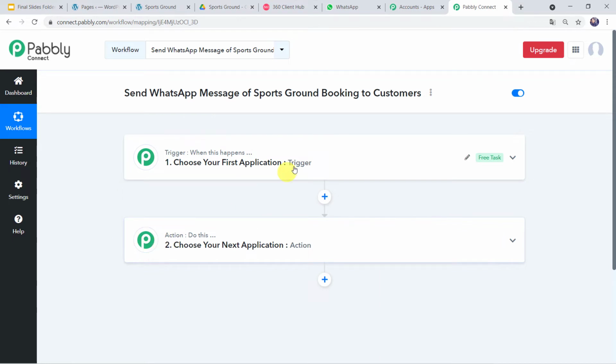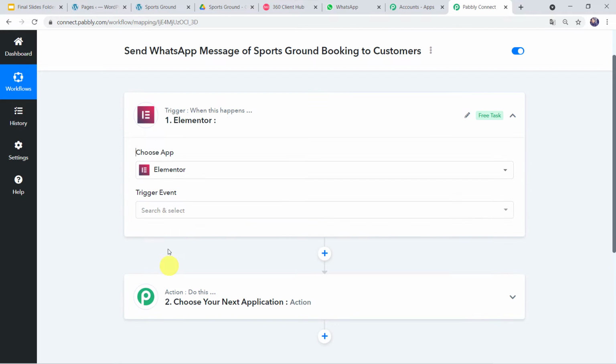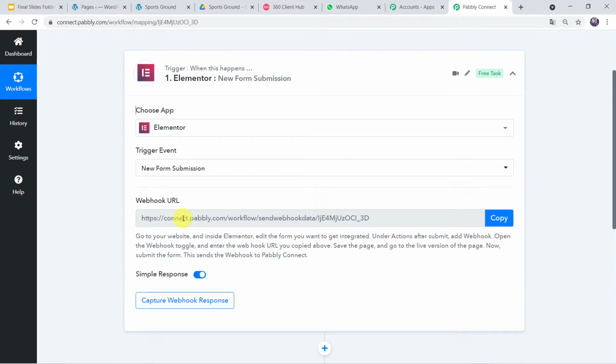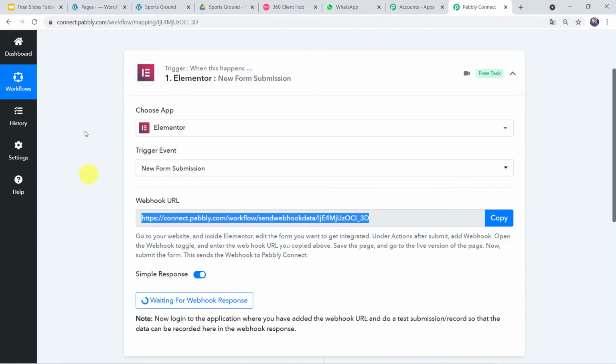So here in the trigger window, let us select the application name as Elementor Form. In the trigger event, we have to select New Form Submission. Now here we can see a webhook URL is displayed. So we have to simply copy this webhook URL. Now let us go to the website page.